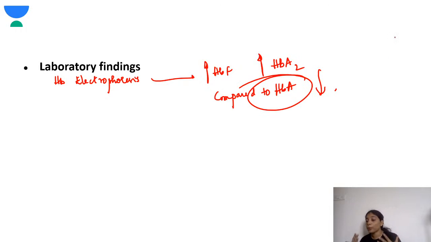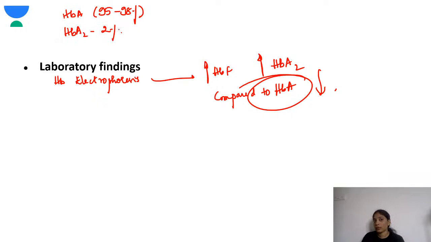In a normal human, even an older child, HbA accounts for 95 to 98%, while HbA2 is around 2%. So this is the normal electrophoresis picture. Here in thalassemia there is an increase in fetal hemoglobin and an increase in HbA2.